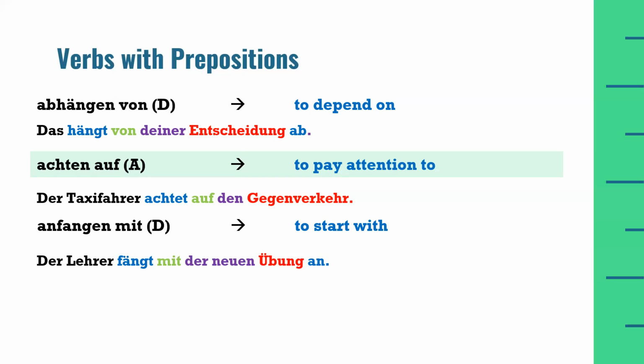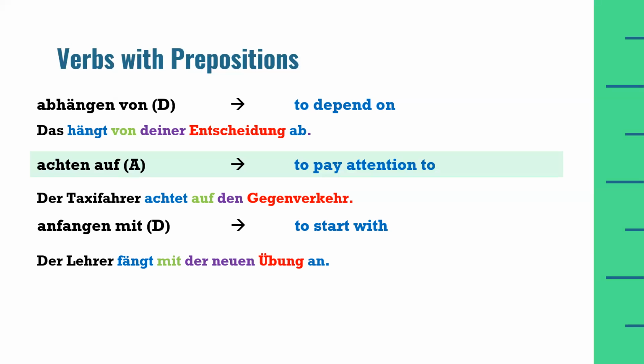At second position, we put the verb, which is fangen, conjugated according to the subject and has become fängt. Then comes mit, with which the teacher is starting. The teacher is starting with a new exercise.